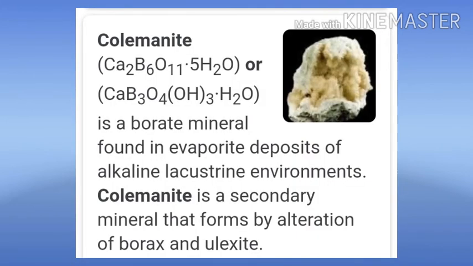Next one is the preparation of borax. Borax is prepared by using the ore called colemanite. See the picture. In the picture, that ore is given, its formula and its mineral structure, everything is given. You just have a glance. So borax is nothing but Na2B4O7.10H2O. This is the formula of borax, but borax is prepared by using this colemanite ore.